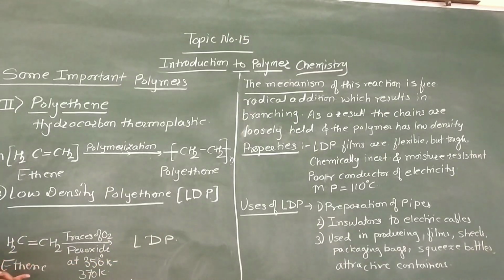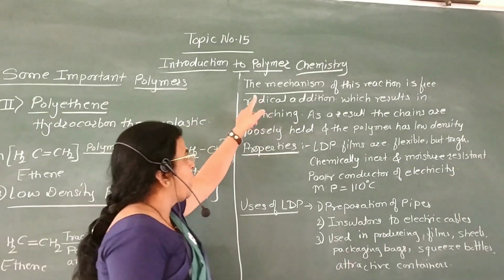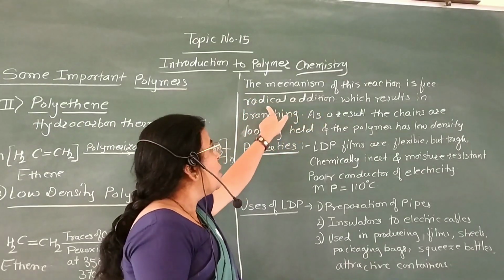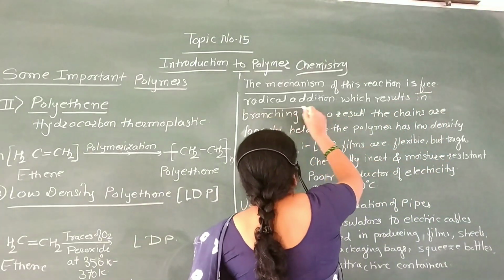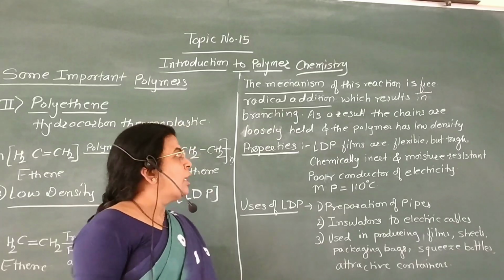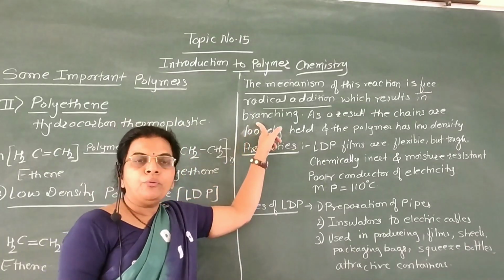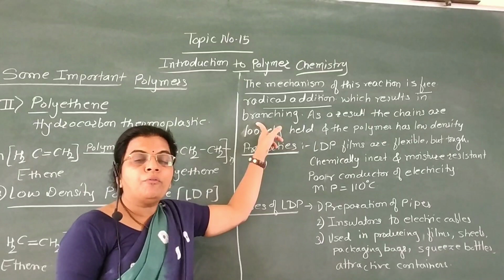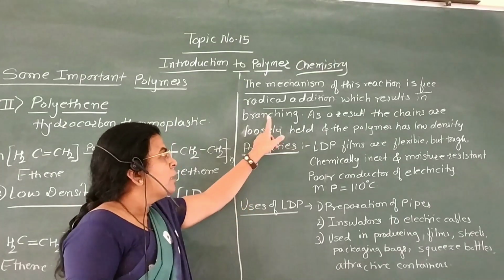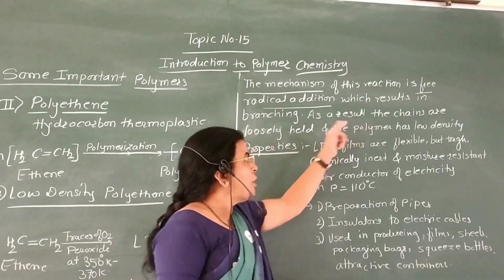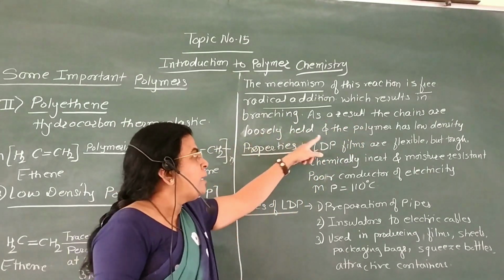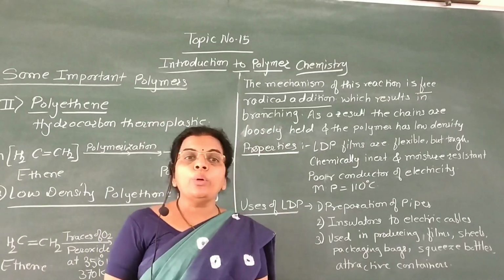Now this low density polyethylene is obtained from ethene. It is a free radical mechanism. The mechanism of this reaction is free radical addition, which results in branching. Due to free radical addition, branching occurs. And as a result of the branching, the chains are loosely held and thus the polymer has low density.